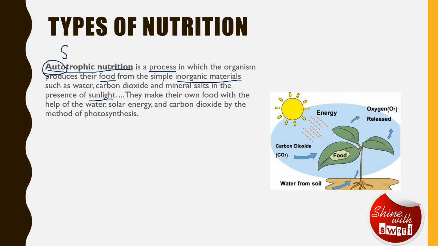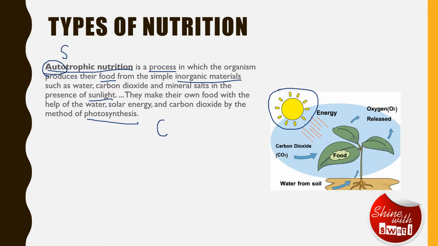So they make their food with the help of these elements, and the process, what do we call the process? It is photosynthesis, with which we all are familiar. And there is one thing we need to talk about here, that is chlorophyll. What is chlorophyll? It is a photosynthetic pigment which helps in trapping the solar energy from the sun and converts it into chemical energy.